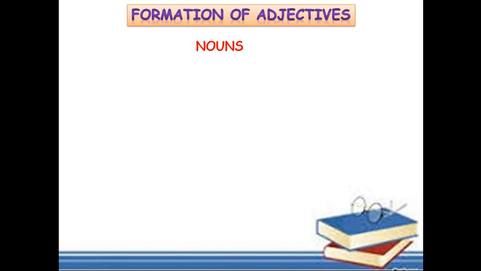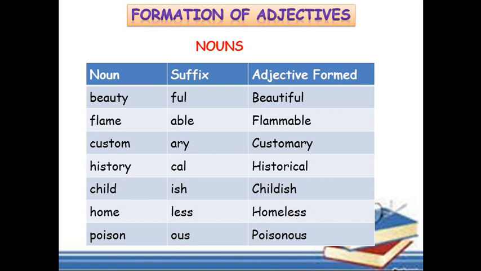We can also form adjectives from nouns. For example, beauty and ful gives the word beautiful. Flame and able gives the word flammable. Custom and ary gives the word customary. History and cal gives the word historical. Child and ish gives the word childish. Home and less gives the word homeless. And poison and ous gives us a new word poisonous.